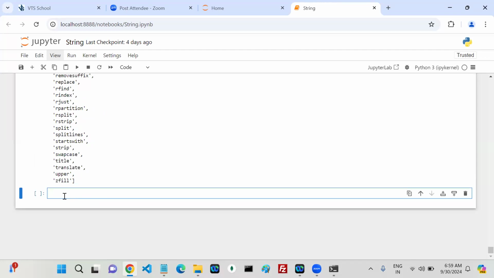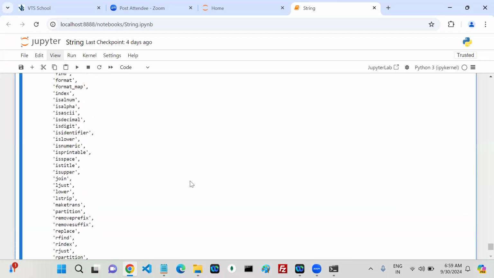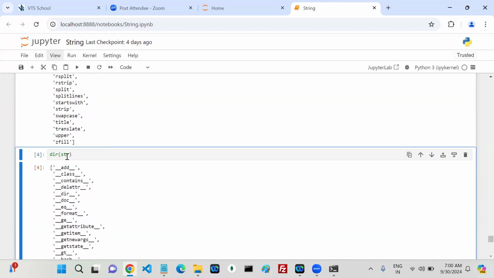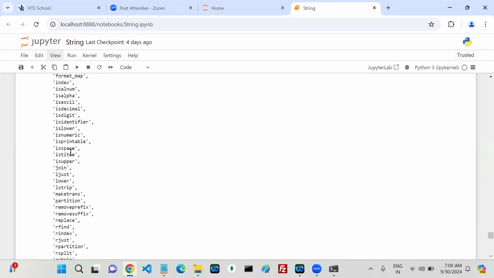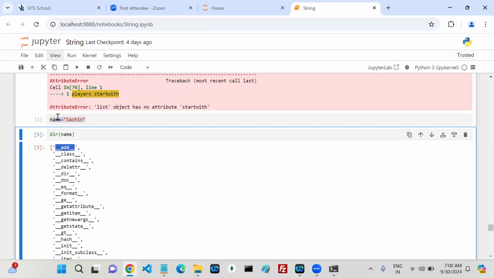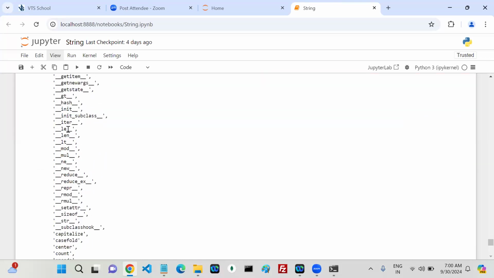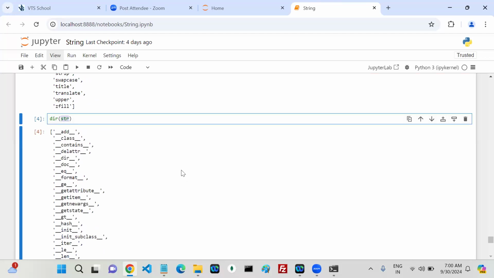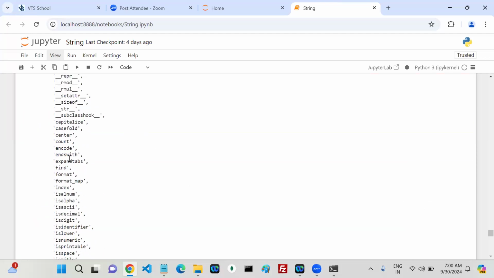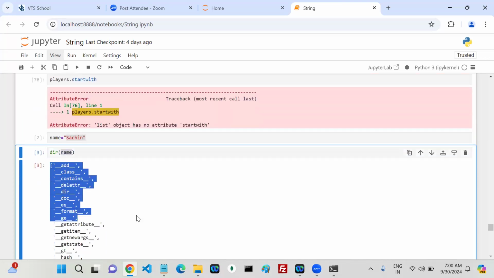Now can I add it like dir of str? You can check. The last one is zfill. So here one thing we can understand: you can get the members of a class by passing a class name. Otherwise, if you have an object in your hand, you can also get the members of a class. That's all.